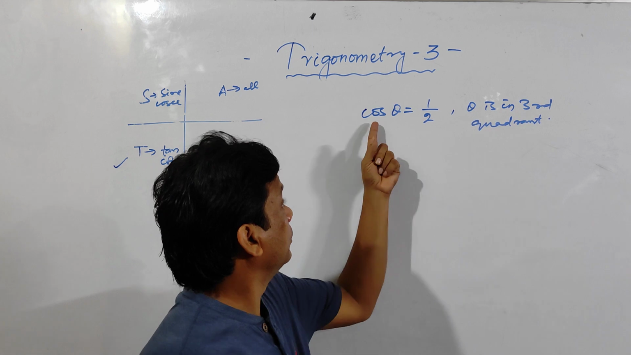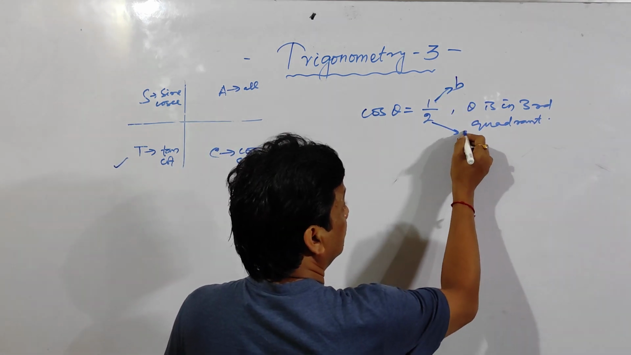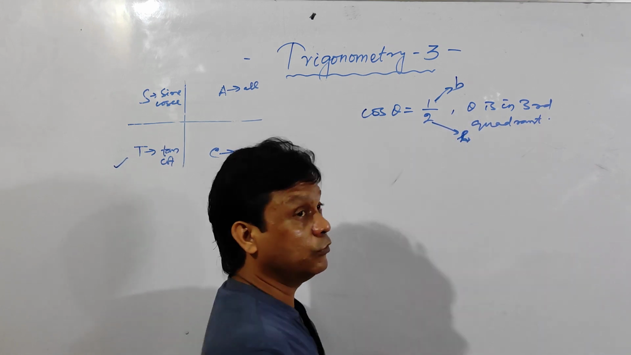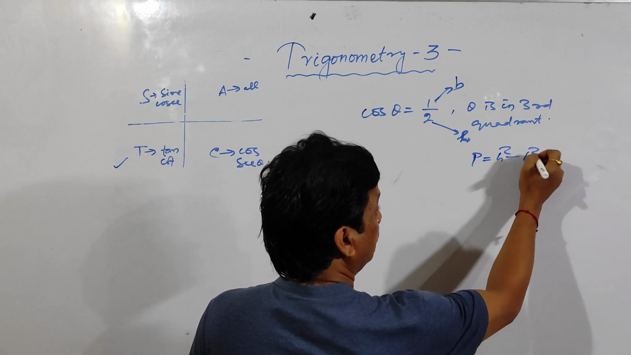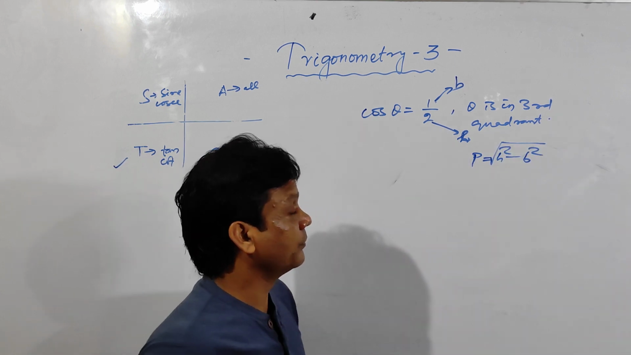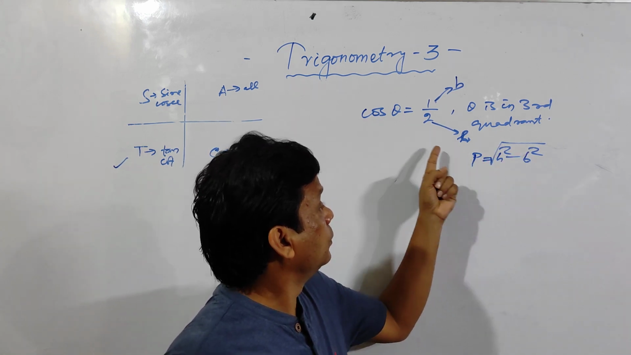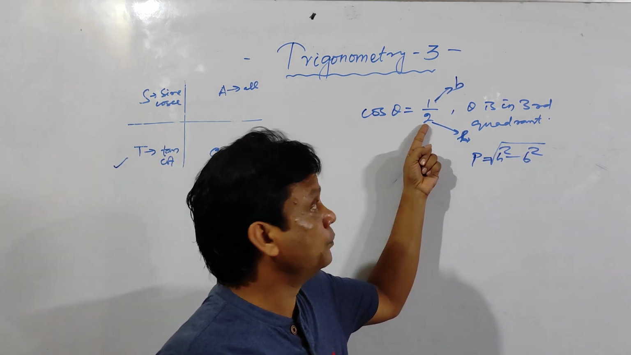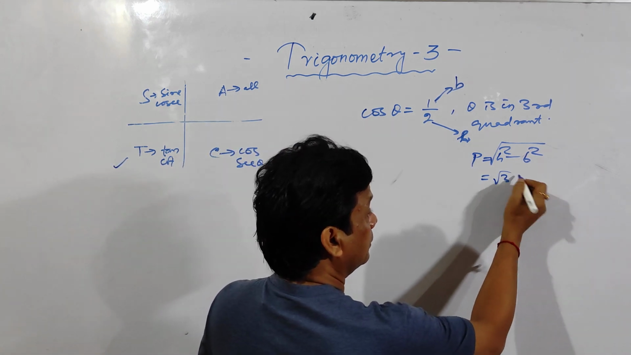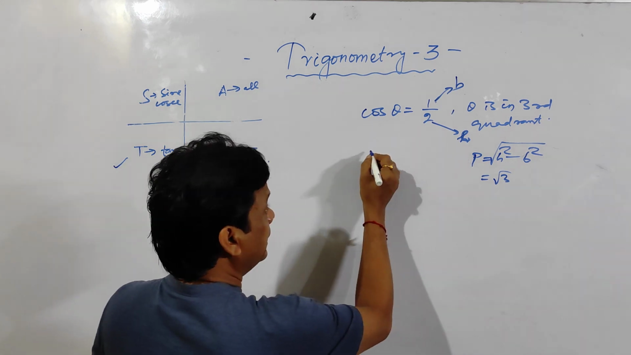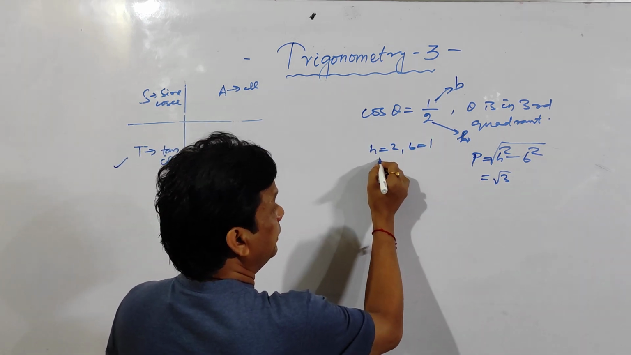Rapidly. Cos theta is equal to b by h. So this is b, this is h. Clear? And how to find out p? What is the formula for p? By Pythagoras theorem, p is equal to root over h square minus b square. So h square means 2 square, it is 4. 4 minus 1, it is 3. So root over of 3. So here that means h is equal to 2, b is equal to 1, and p is equal to root 3.